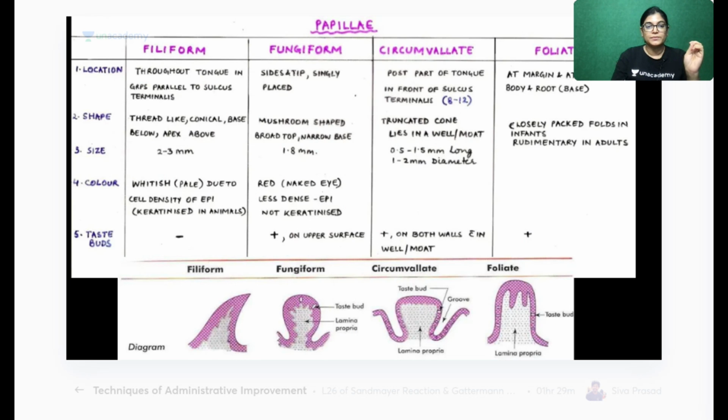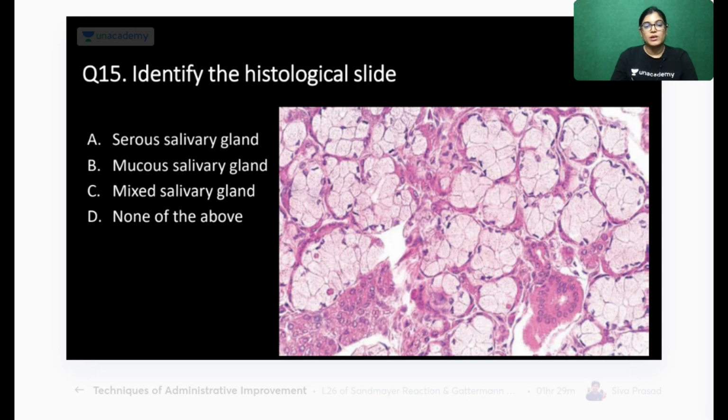Let's move on to question number 15. Identify the histological slide. It is easy. This is a clear diagram. So identify it. This is very clear. I will give you 15 seconds. Okay. Identify it.